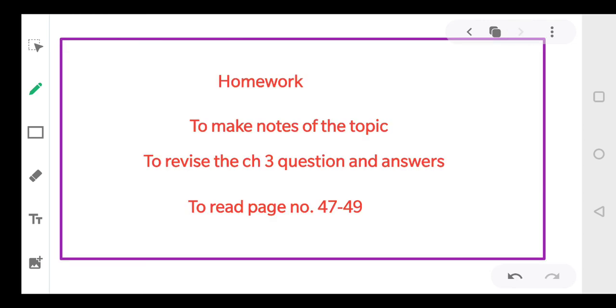Now coming to homework for today, dear students. First of all, you will make notes of this topic, and I assume that we have already done this. You will revise chapter number 3, all the question answers of this chapter thoroughly, and you will read page numbers 47 and 49. Dear students, be very, very particular. Revise all questions thoroughly, okay? And even if there is any doubt, you can call me. Right, everyone? Okay. Bye, everyone.